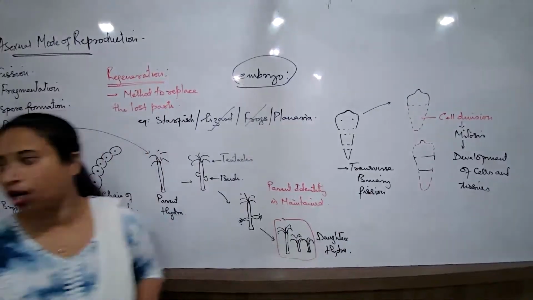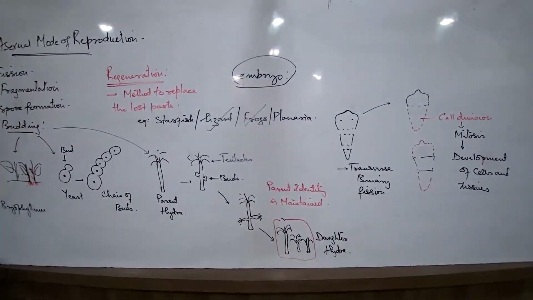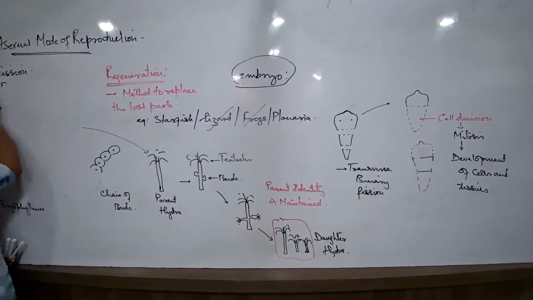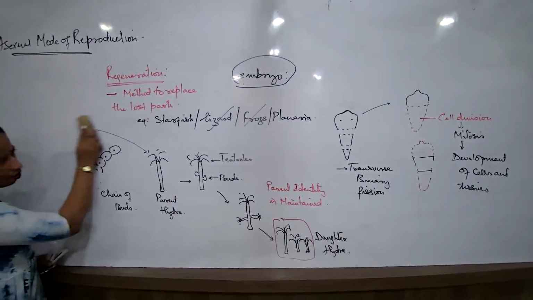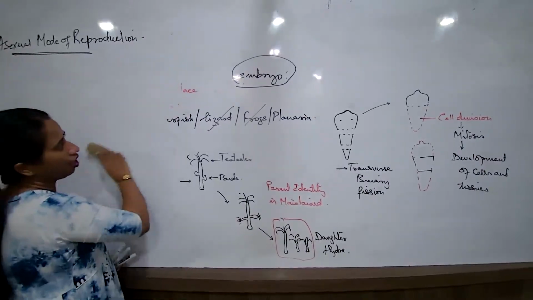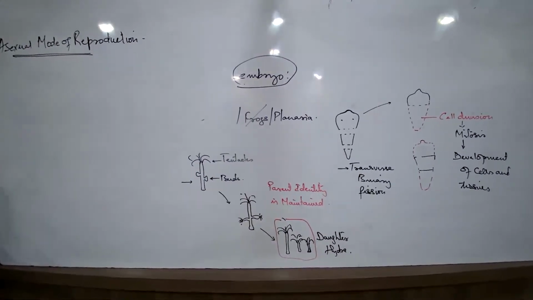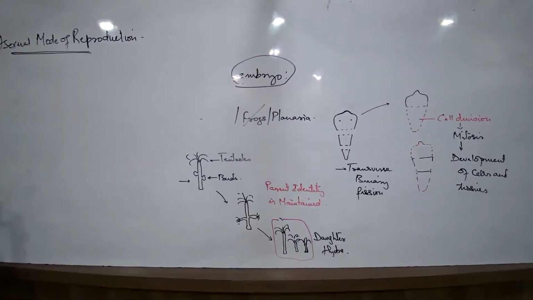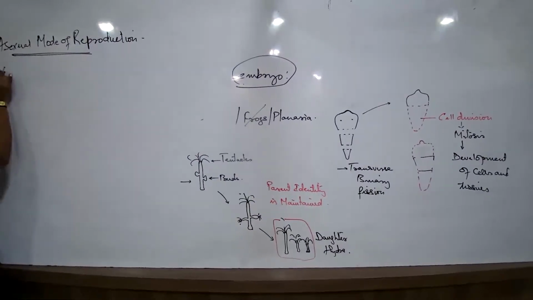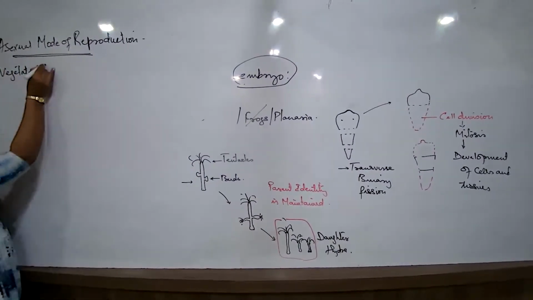Next is, we talk about vegetative propagation. Now, what is vegetative propagation? After the concept of asexual reproduction, we have to understand what is vegetative propagation and what are the methods. To understand the concept of vegetative propagation, we first of all have to know the meaning of vegetative parts.